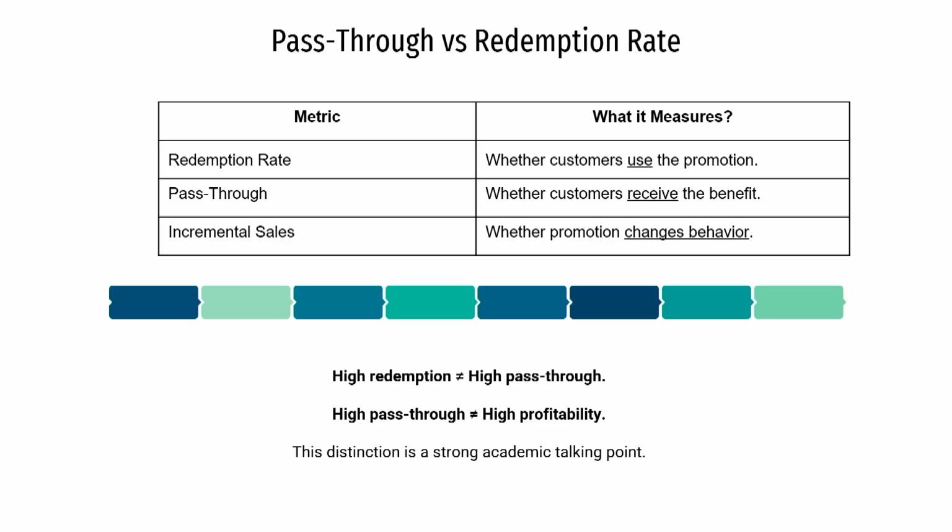So, high redemption does not mean a high pass-through rate, neither does a high pass-through rate indicate high profitability. This distinction is a strong academic talking point. You need to understand this distinction, understand these metrics very clearly, and understand their impact on business analysis very clearly. Only then can you utilize these metrics for your informed decision making process. So, I will stop here for today.